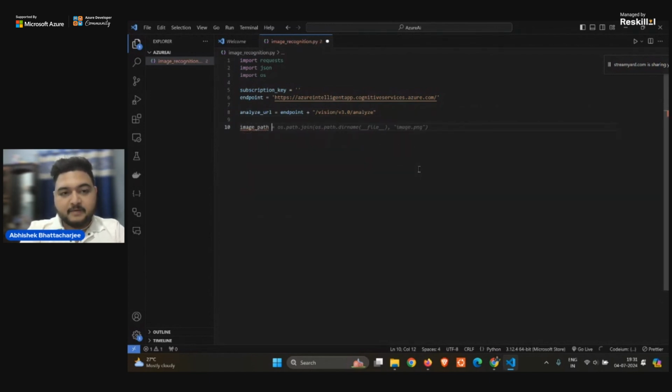So for the image path, there will be a folder that I will be pasting here in a while. So it will be a folder, right? What next? What more do I need? Okay, it has an image path.